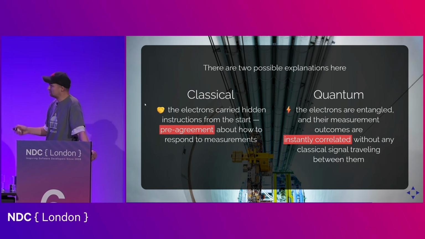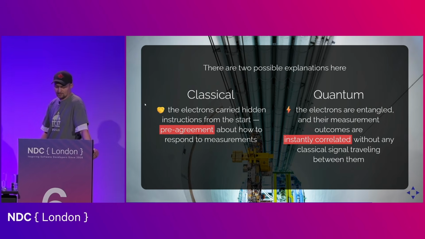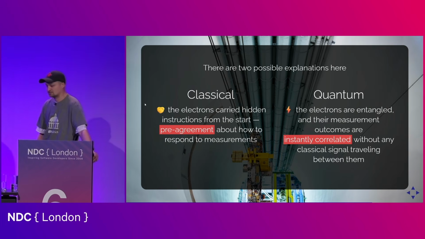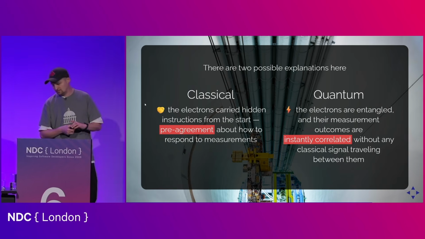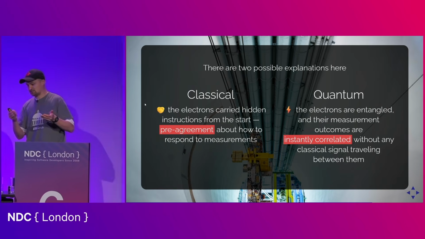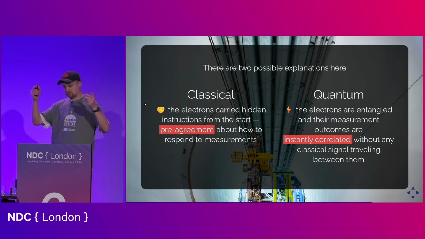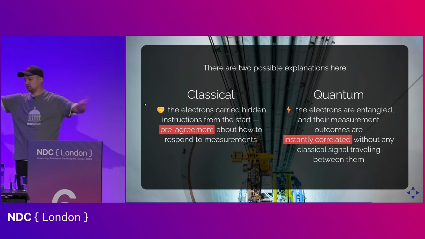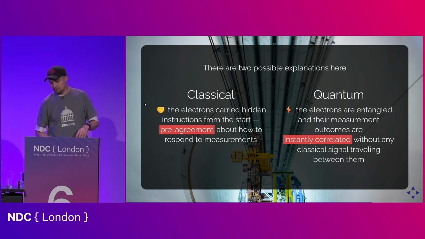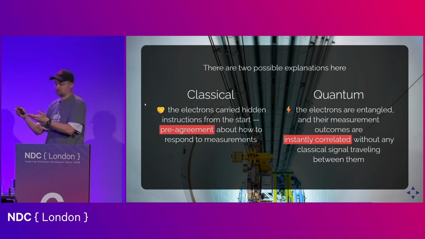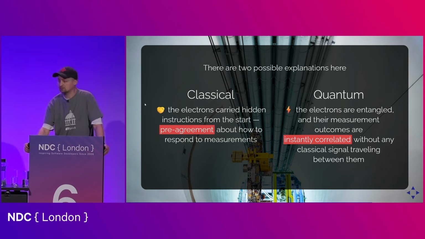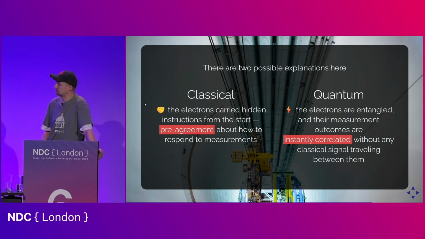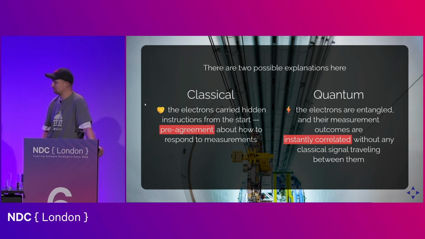So the first explanation says, and this is what Einstein tried to prove, is that they simply carry hidden instructions. So they are basically like conspiring criminals. They pre-agree on how to respond to measurements. So they would say, if we are measured in the Z observable, let's both say we are up, right? And then they go their separate ways, they are measured, and they just say up. And if maybe they agreed for the X basis to say plus, right? And that's what they do. And this is basically what Einstein was after, like the solution that he was trying to promote. And it sort of seems to actually explain what is going on, right?